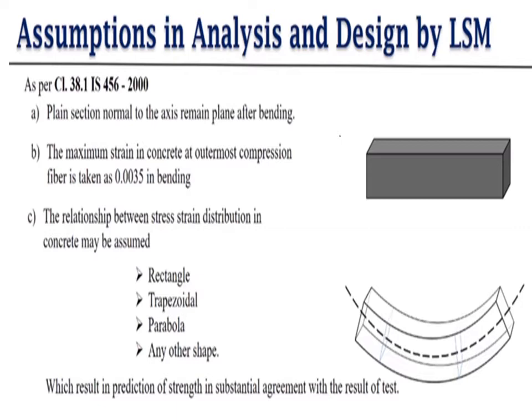This part we already saw in the stress strain curve. If you see the stress strain curve of concrete, first it is a parabola, after that it is a rectangle. So the shape may be of any type, maybe trapezoidal or any other shape, which results in a prediction of strength in substantial agreement with the result of tests.